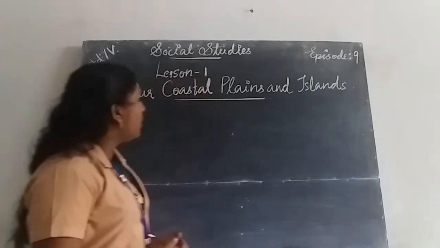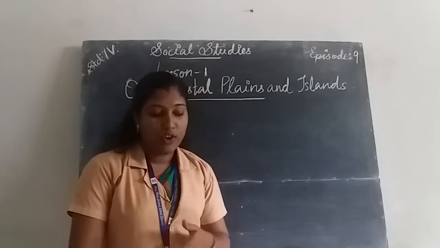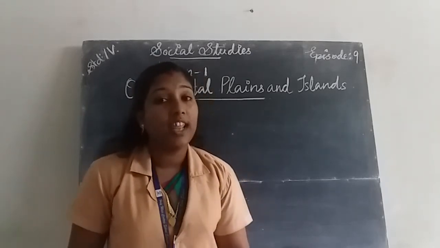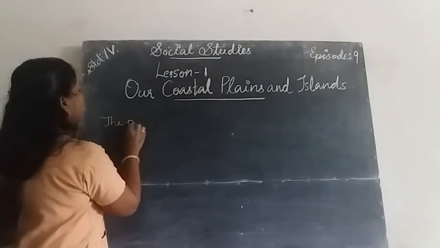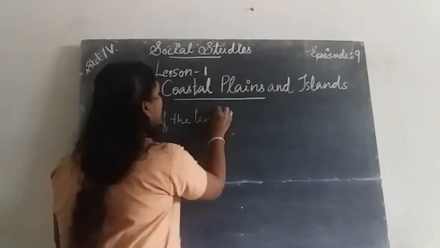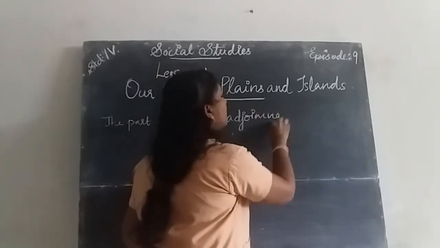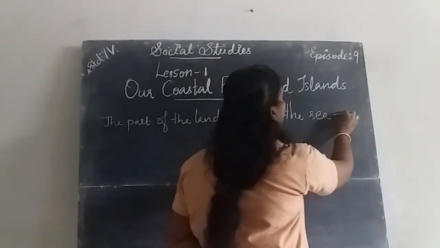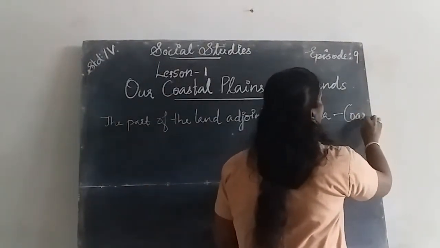What do you mean by coast? The part of the land adjoining the sea is called the coast.